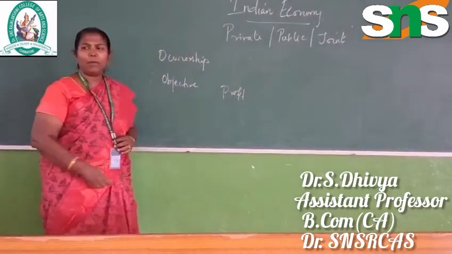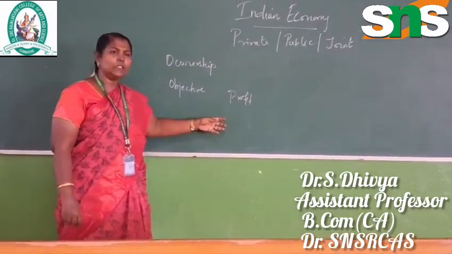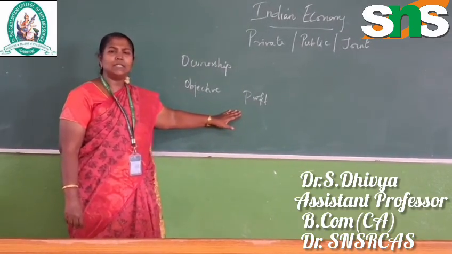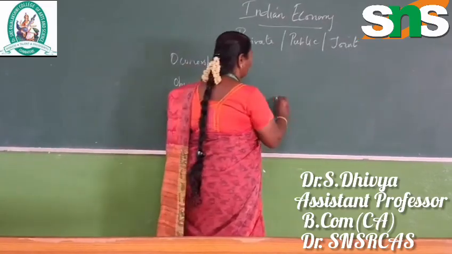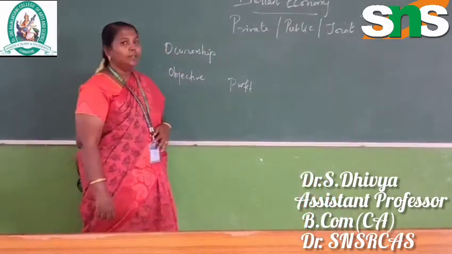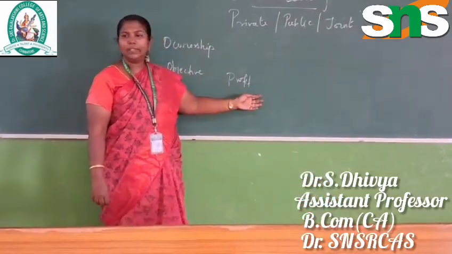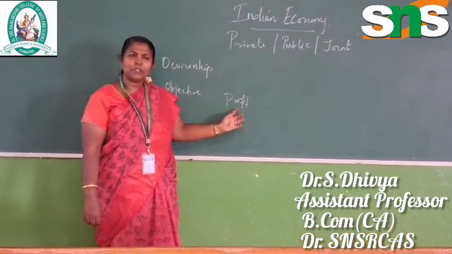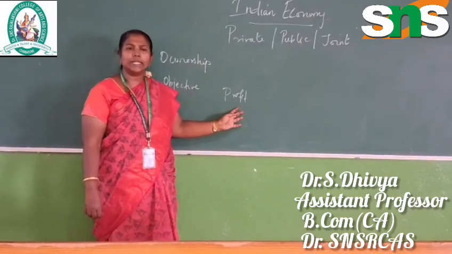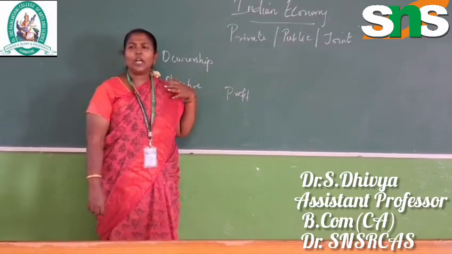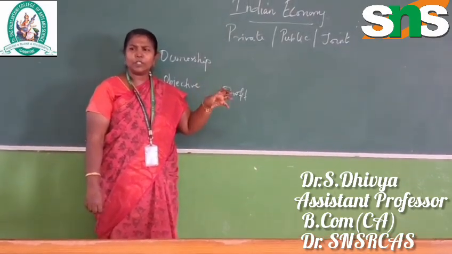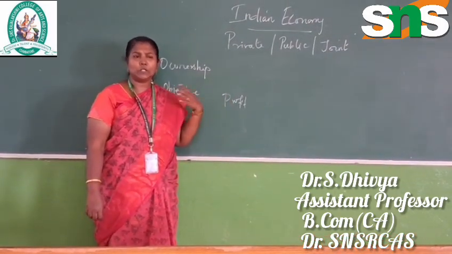When we talk about public, public concerns are also involved in profit, but at the same time they are concerned with the social development of society, because the people are fully controlled by the government. So the government is fully responsible for the welfare of society also.